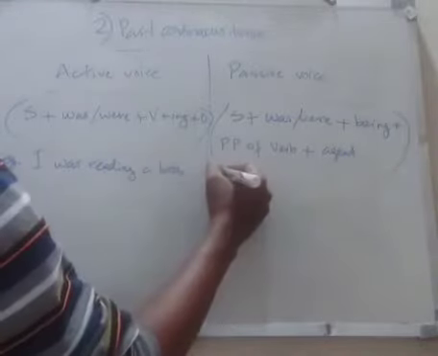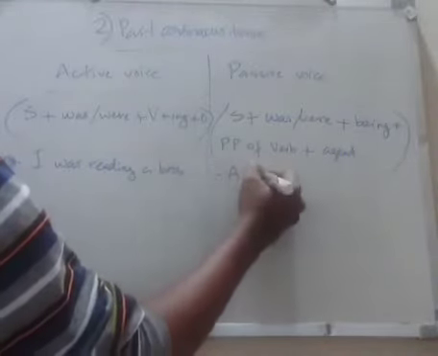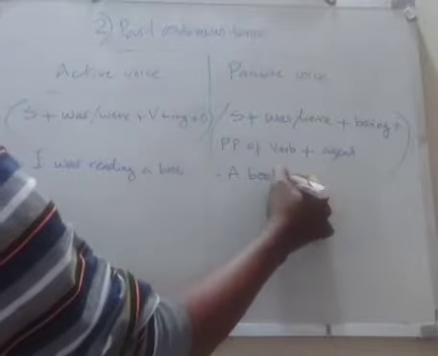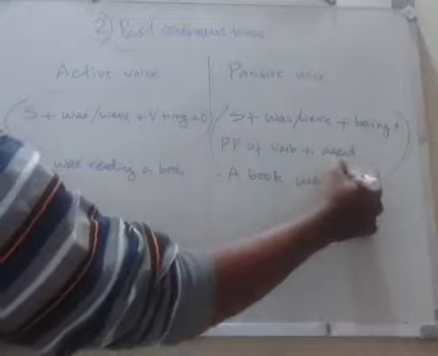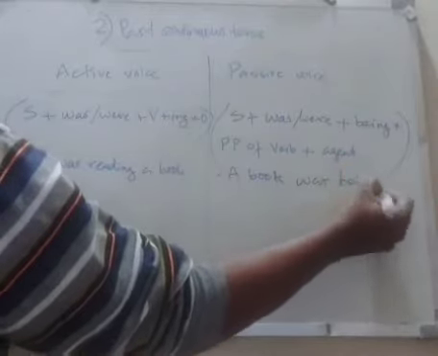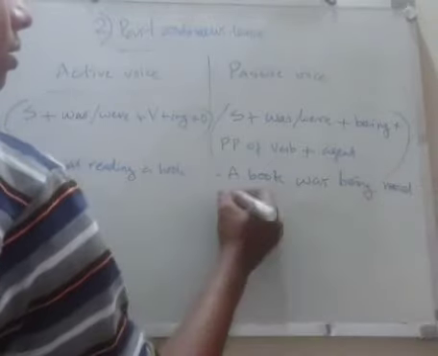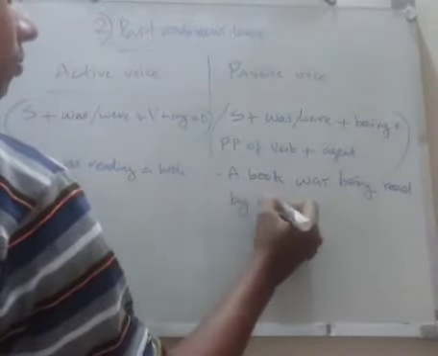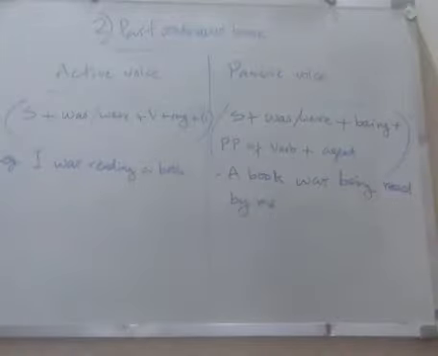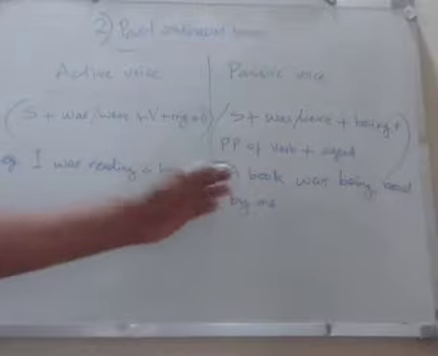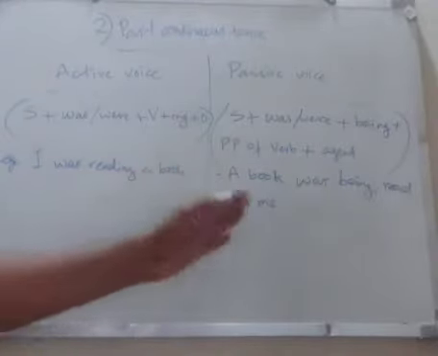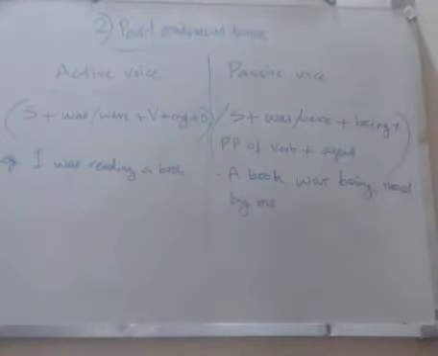First we write a book, then was being read by me. This will be the passive voice. A book was being read by me. ഞാൻ ഒരു ബുക്ക് വായിക്കപ്പെട്ടു എന്നാൽ അതായിരിക്കും അതിന്റെ മീനിങ്. A book was being read by me.